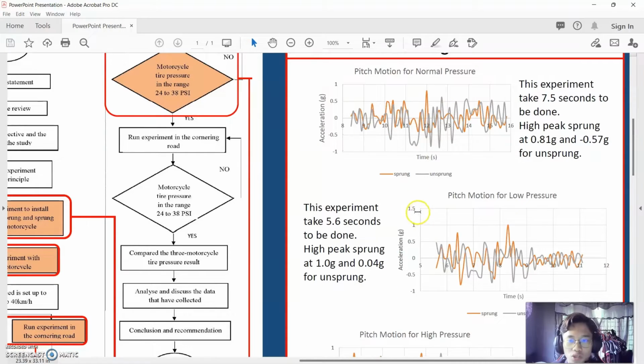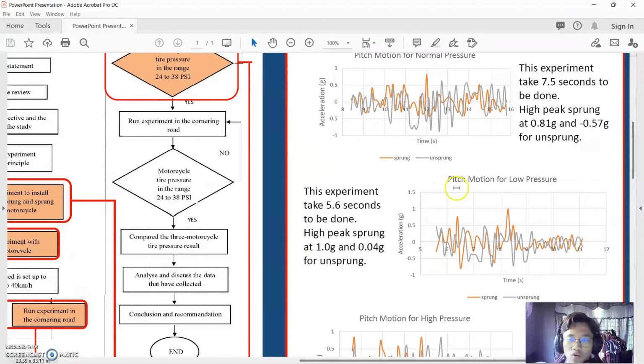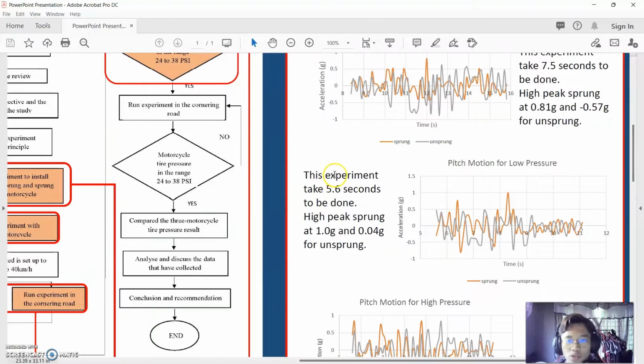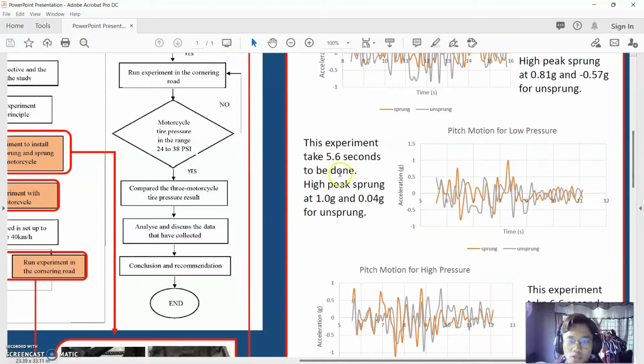So we go to the next one, which is pitch motion for low pressure. This experiment takes 5.6 seconds to be done. Height peak for sprung and 0.04 G for unsprung, which is at this state.